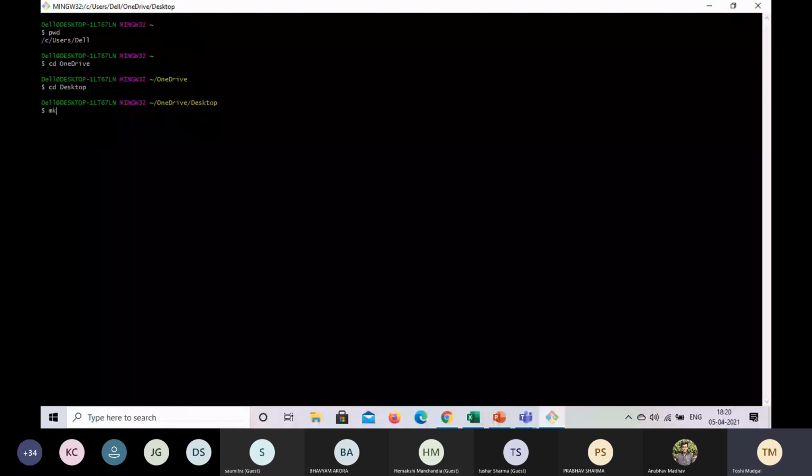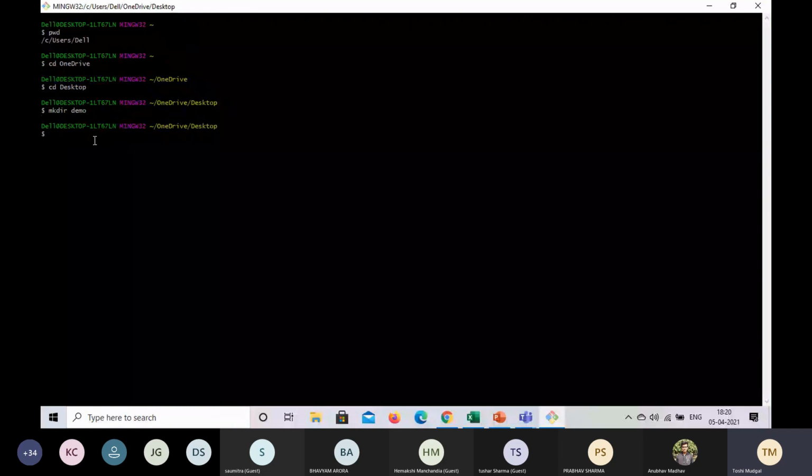Now, the cd command, I hope some of you might know, but I should tell still. cd is basically to change your directory. So whenever you are creating a folder, you need to come to the place where you want to make it. And mkdir is the make directory command. We will use it. Say the folder name is demo.